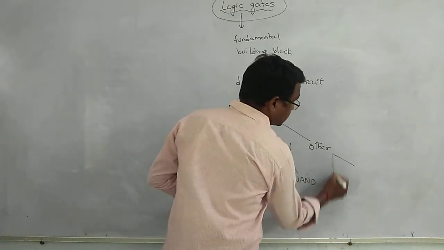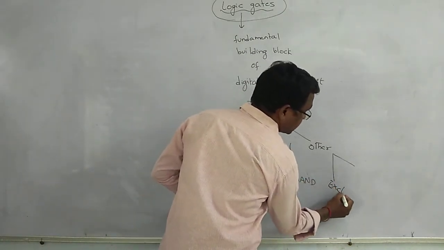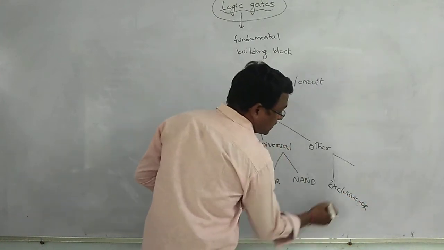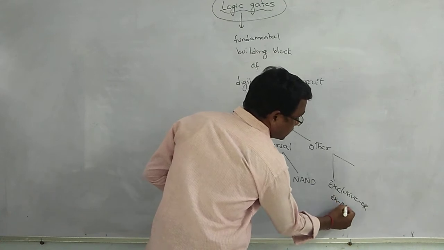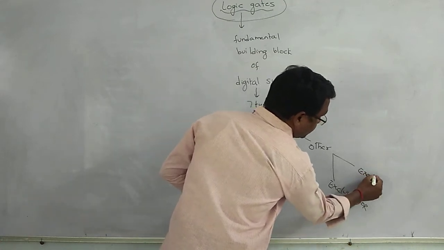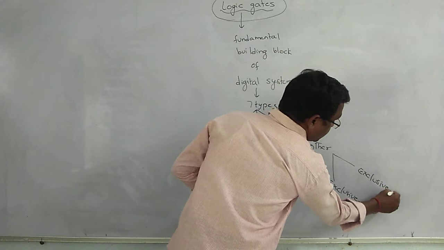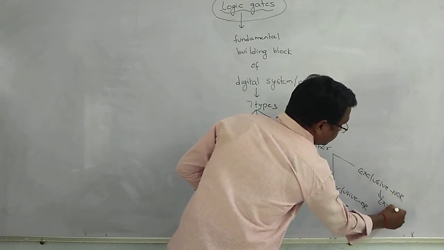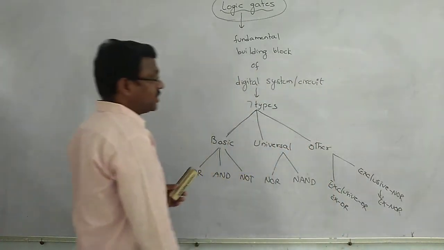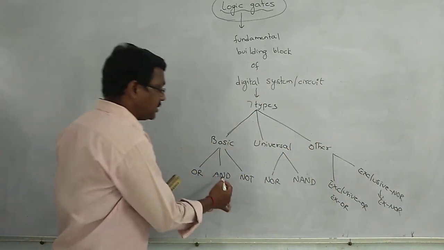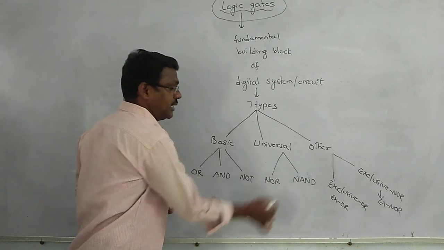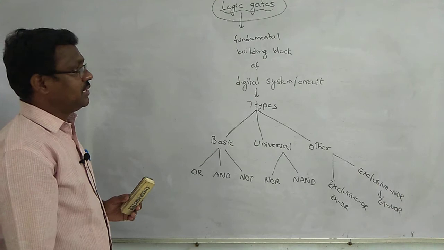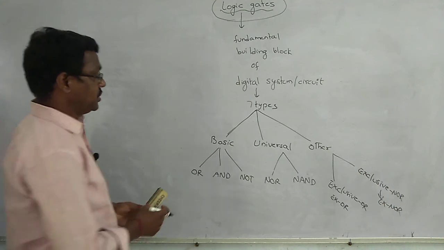And the other gates are the exclusive OR gate, simply XOR gate, and the exclusive NOR gate, represented by XNOR. In total there are 7 types of gates: OR, AND, NOT, NOR, NAND, XOR, and XNOR gate. First of all, we will discuss the OR gate.